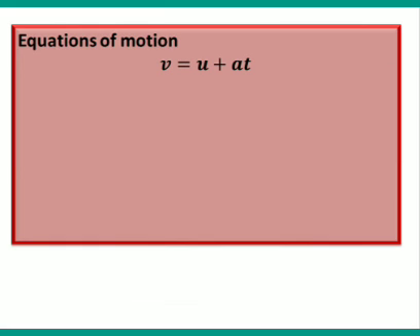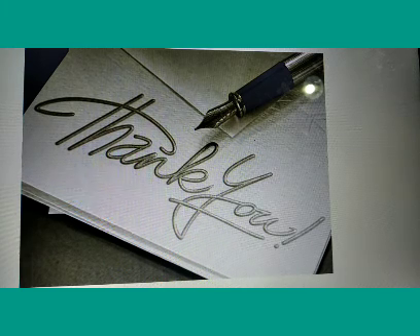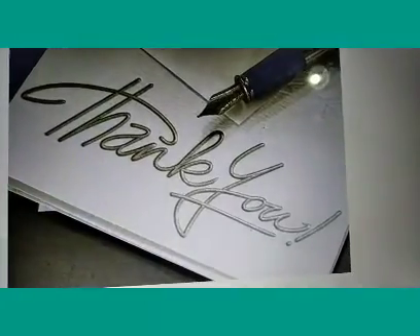Equations of motion: V is equal to U plus AT. S is equal to UT plus half AT square. V square minus U square is equal to 2AS. Then the speed of an object in uniform circular motion is V is equal to 2 pi r divided by T.